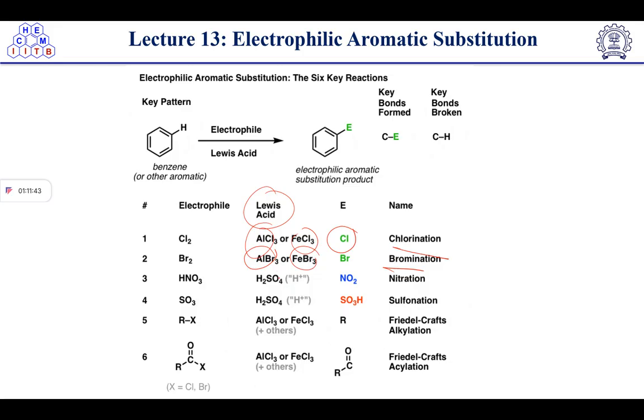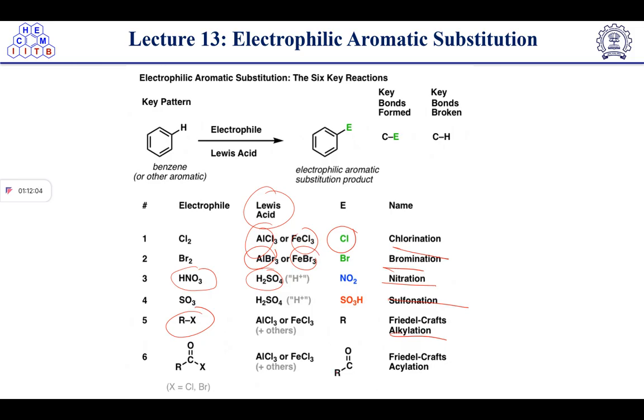Then when H2SO4 is used and the electrophile comes from HNO3, nitration is taking place, and in the presence of H2SO4 sulfonation will take place, and AlCl3 and FeCl3 along with alkyl halide give a Friedel-Crafts alkylation.